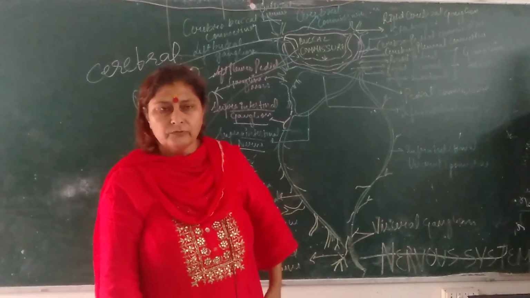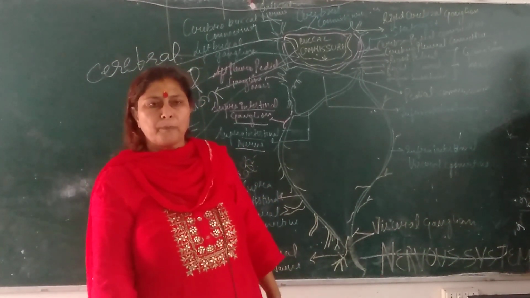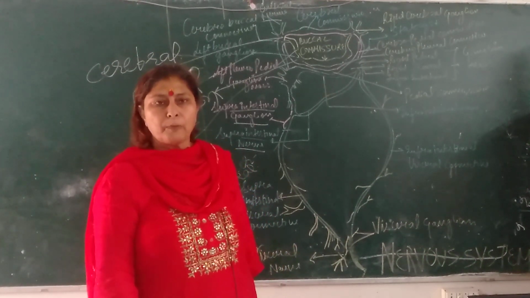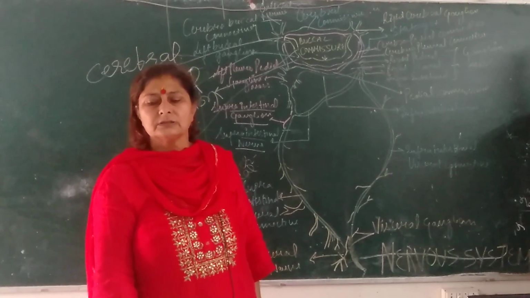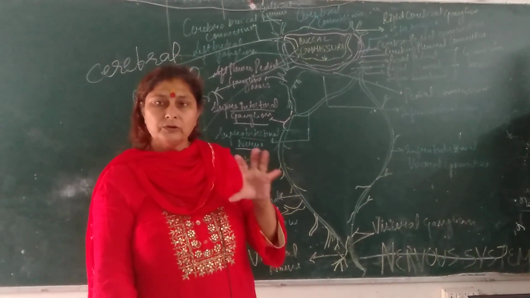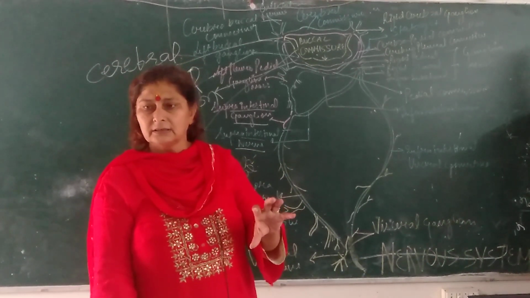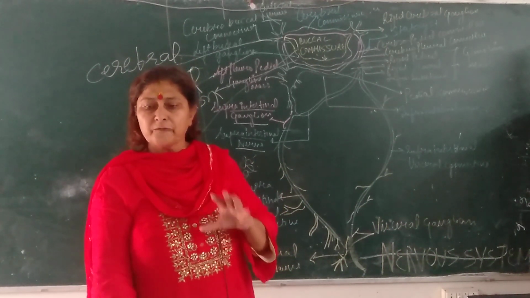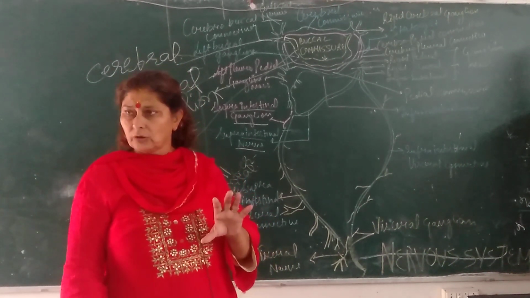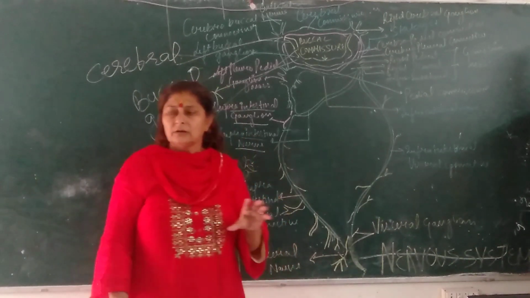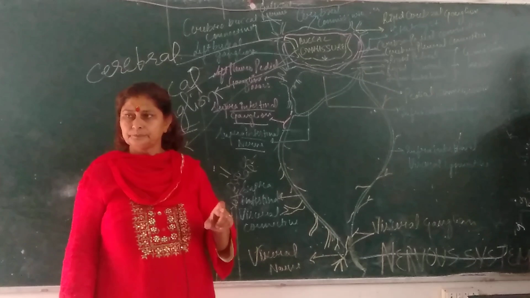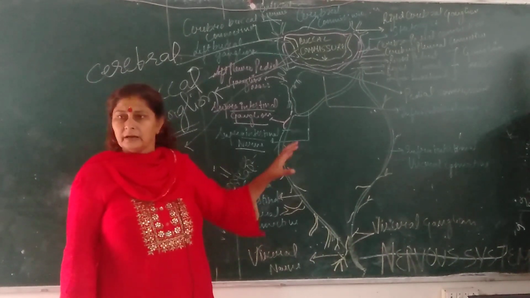What is a nerve? A nerve is a group of nerve fibers, meaning axons, encircled by connective tissue. Ganglion is a group of nerve cell bodies.